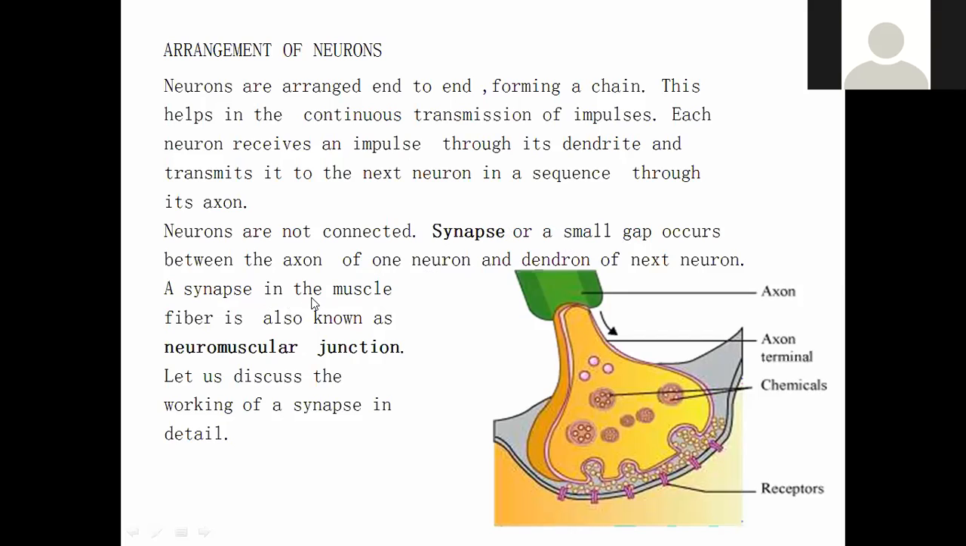A synapse in the muscle fiber is also known as the neuromuscular junction. This synapse is nothing but the neuromuscular junction. So this junction is present in between two neurons, I mean to say, between the axon of the first neuron and the dendrite of the other neuron. So this is the neuromuscular junction, or we can also call it a synapse. Let us discuss the working of the synapse in detail.